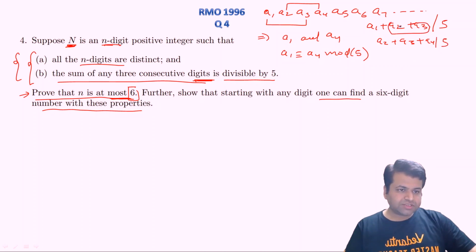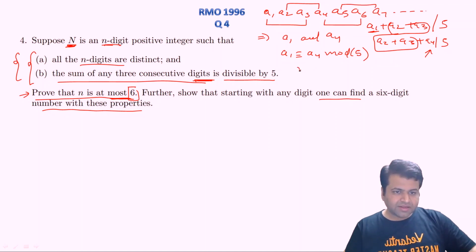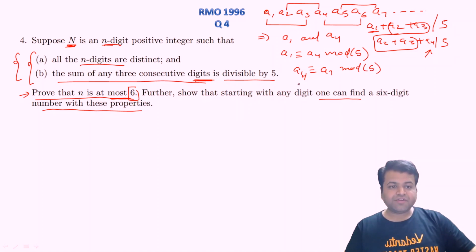So a2 plus a3 is common clearly, and in place of a1 we have a4. So by the same logic we can say a4, a5, a6 and a5, a6, a7, that is a1 and a7, or you can say a4 and a7, should leave the same remainder when they are divided by 5, right?